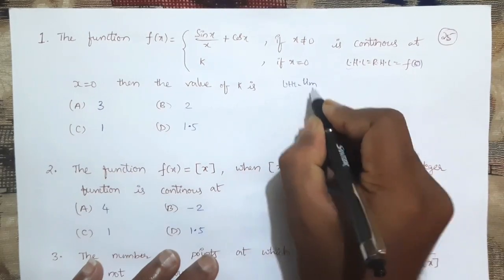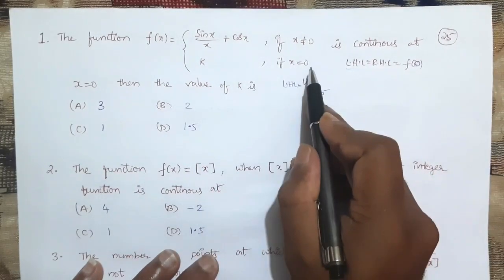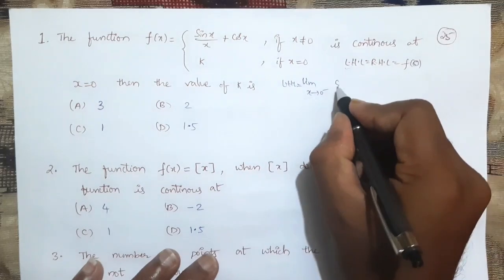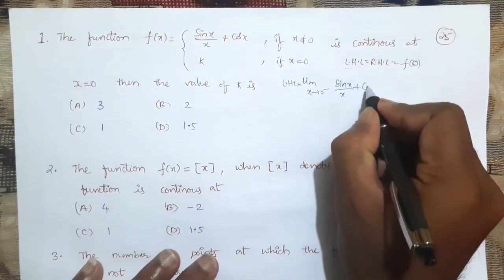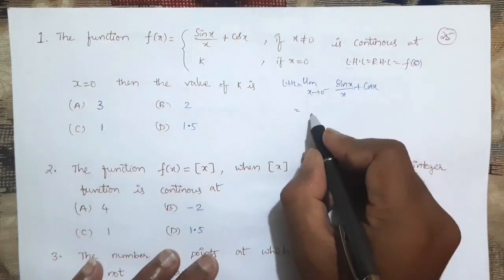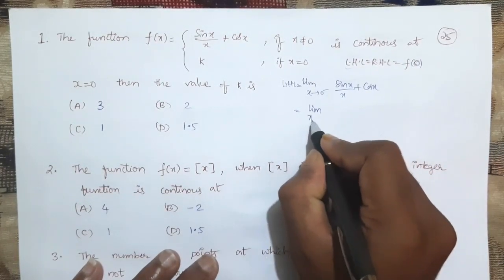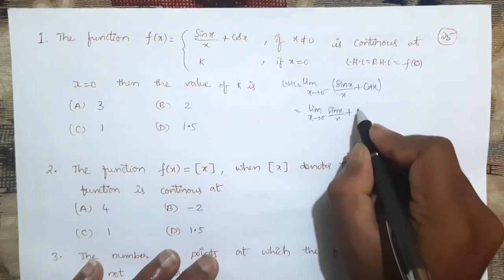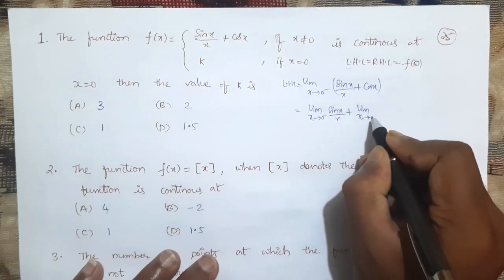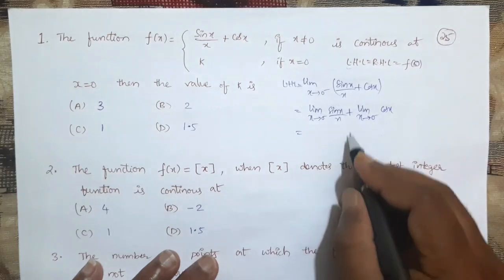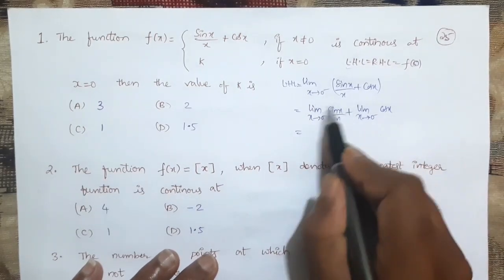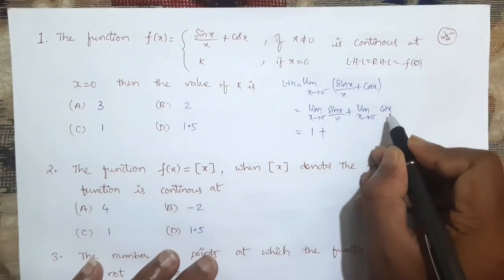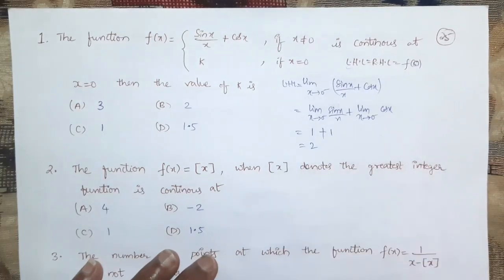So what is LHL here? Limit x tends to 0 minus of sin x by x plus cos x. I will simplify this. The limit distributes to cos x also: limit x tends to 0 of sin x by x plus limit x tends to 0 of cos x. As we know, limit x tends to 0 of sin x by x, according to the sandwich theorem, is 1, plus if x is 0, cos 0 is 1, so 1 plus 1 is equal to 2.